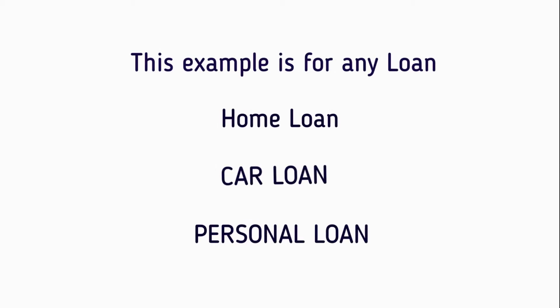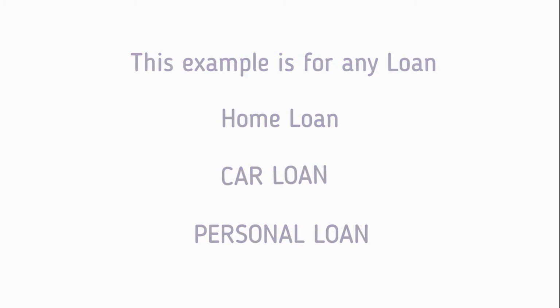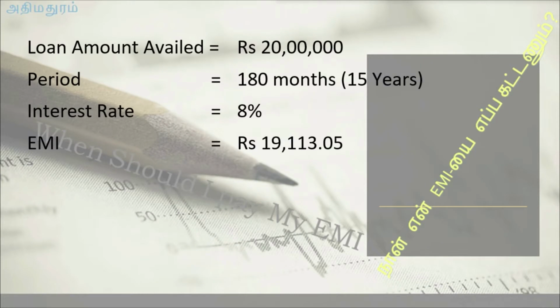Now we are going to see an example for a loan amount of 20 lakhs. This example can be for any loan, home loan, personal loan or car loan. Now we'll work out how the extended period of 3 months can benefit us, or if we don't want the extension but still want to repay the amount after 3 months, that can also be seen here.